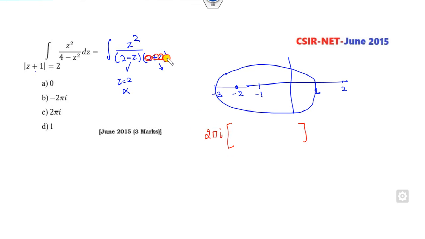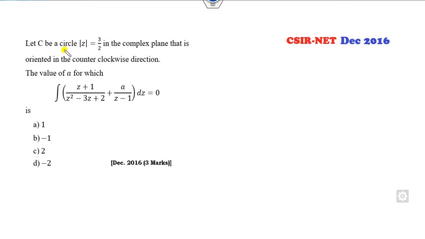Skip this part at z is equal to minus 2, and substitute the value here. So minus 2 square, 2 plus 2, the answer will be 2 pi iota. Always draw it graphically and look at where the various points lie. What is that? Z is a circle. You can see the circle's center is 0, radius is 3 by 2, that means minus 3 by 2 and plus 3 by 2 is here, in the complex plane, in the counter-clockwise direction. Which of the following is there?